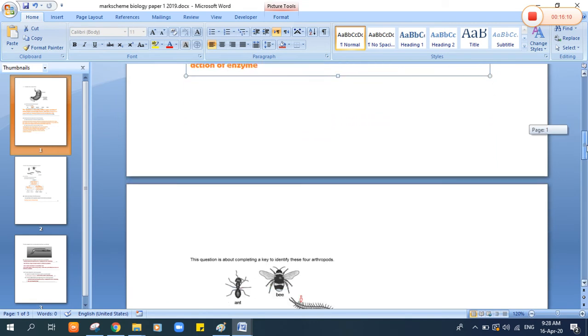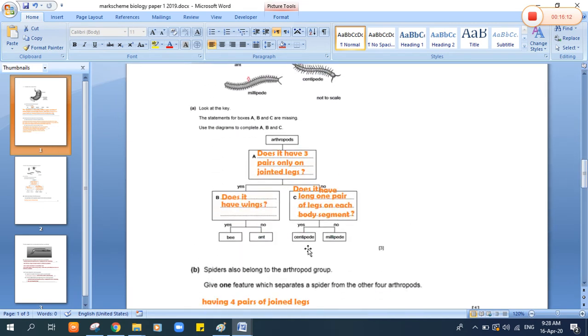this question. What is it? Does it have wings? So we will write here, does it have wings? Because if your answer is yes, it will belong to the bees, or it will be a bee. If your answer is no, it will be an ant. Okay, so this is the classifying question between the bee and the ant.